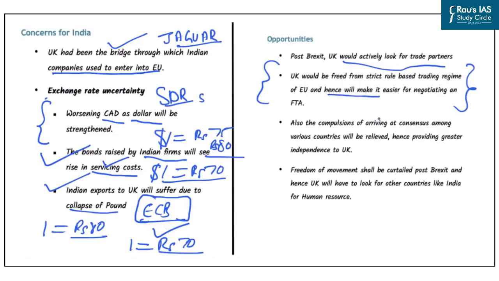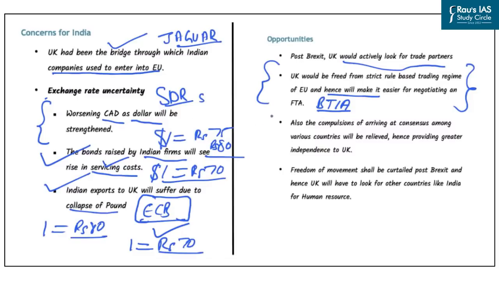Now you might be knowing that India and the EU are presently negotiating a free trade agreement, and that is known as the Broad-Based Trade and Investment Agreement or BTIA. However, the negotiations for finalizing the BTIA are stuck because of strict rules that are applied by the EU regarding trade with the EU. And that is why India sees this as an opportunity that if the UK exits from the EU, such a strict rule-based trading regime will not have to be followed by India for its free trade agreement with the UK. So it will be easier for India to negotiate a free trade agreement with the United Kingdom.